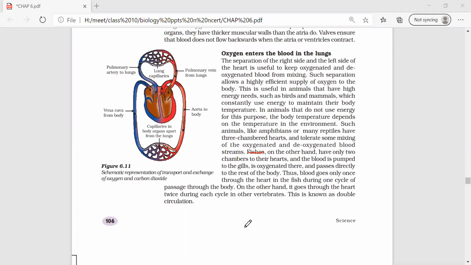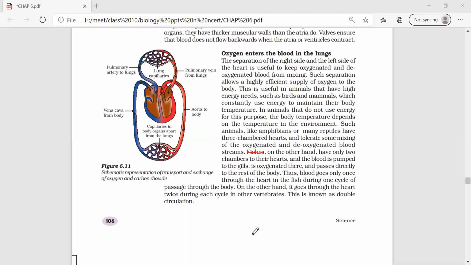What is the type of circulation in reptiles? Ma'am, it is double circulation. They have a 3-chambered heart, so they have incomplete double circulation because they can tolerate some mixing of oxygenated and deoxygenated blood.